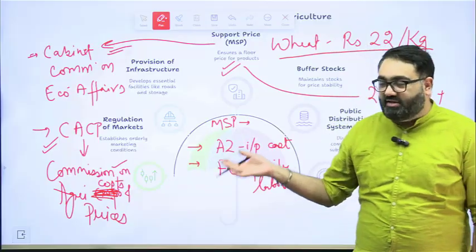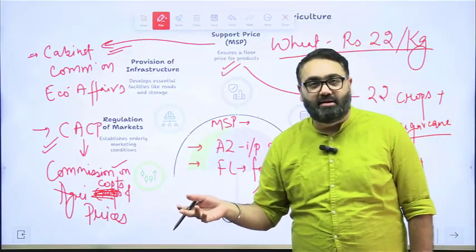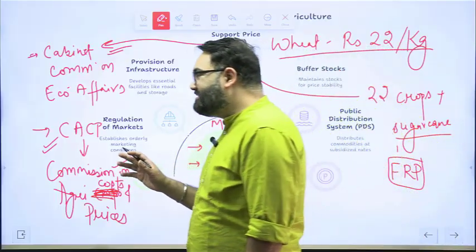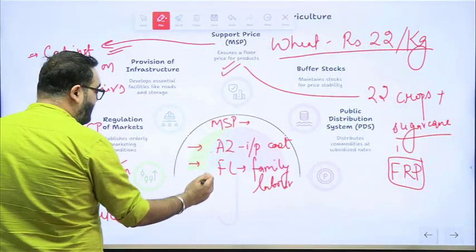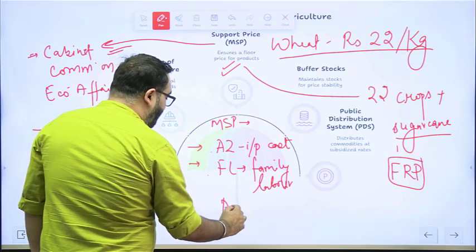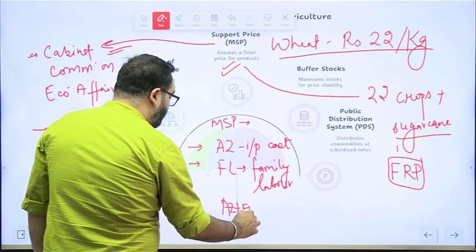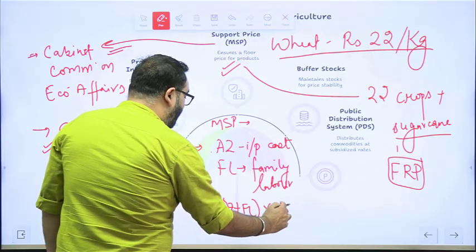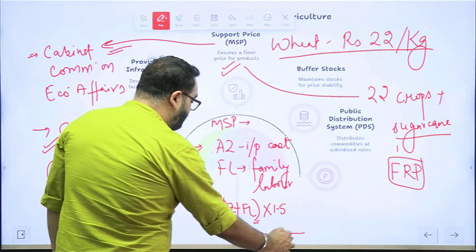Just because they are working in this field, they are not getting a salary, but then there is an input cost attached. So the government basically takes these two into consideration, A2 plus FL, and they multiply it by 1.5 to make the MSP.